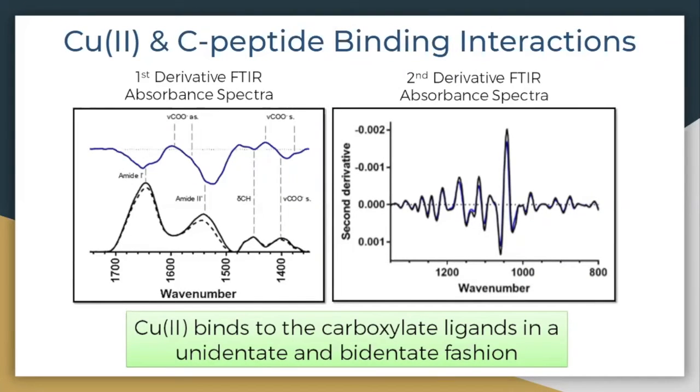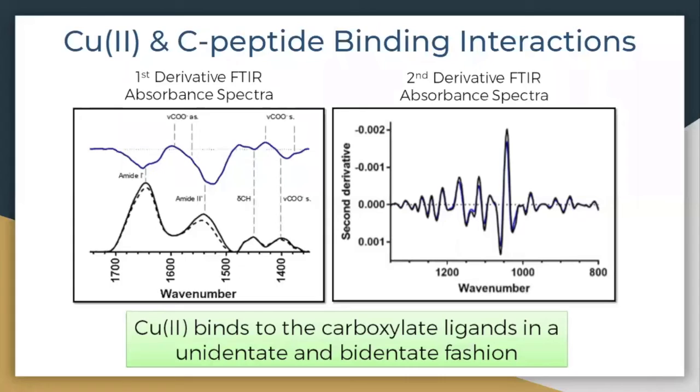Fourier transform infrared spectroscopy was used to determine the chemical nature of binding interactions. Apo stretching and bending frequencies are at 1645 and 1539 wave numbers. The copper-2 binding will change the frequencies and will provide insight into the coordination of copper-2. The symmetric and asymmetric frequencies for carboxylate residues indicate a unidentate and bidentate coordination. Stretching frequencies below 1300 wave numbers indicate hydrocarbon and serine stretching are not affected by copper.